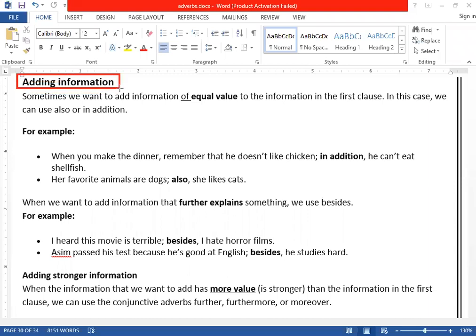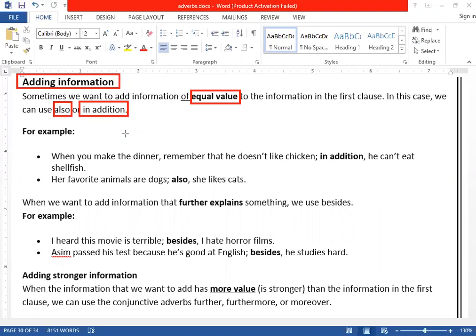For adding information, sometimes we want to add information of equal value to the information in the first clause. When you want to add information of equal value to the information of the first clause, in this case, we can use "also", and the second one, you can use "in addition".